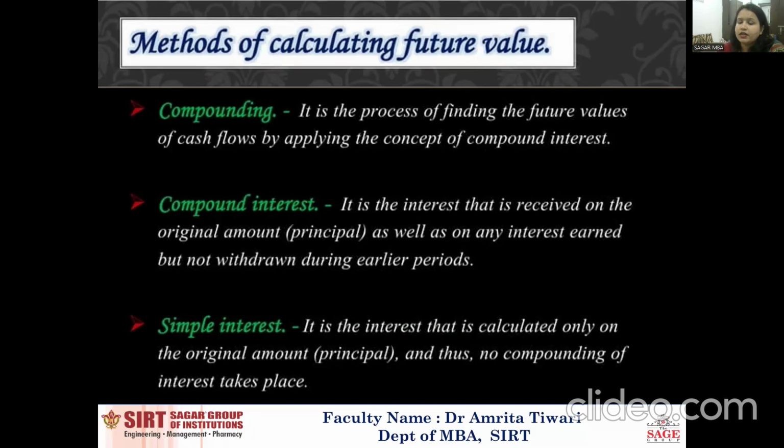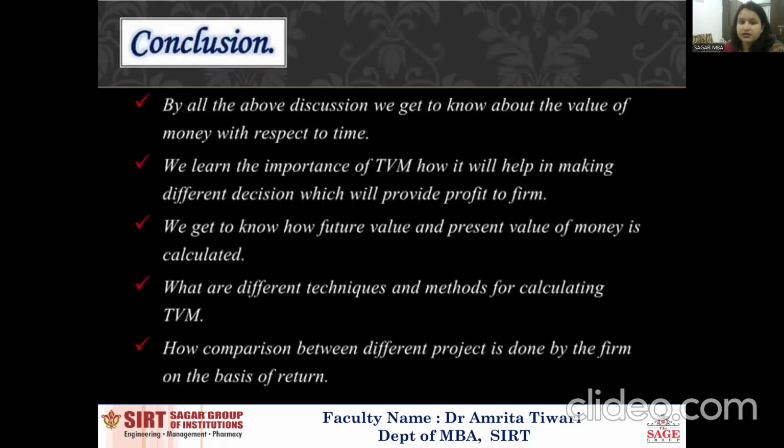Compounded interest is the interest received on the original amount as well as on any interest earned but not withdrawn during the earlier periods. Simple interest is the interest calculated only on the original amount, where no compounding of interest takes place.